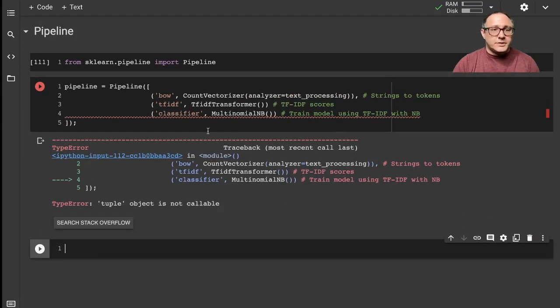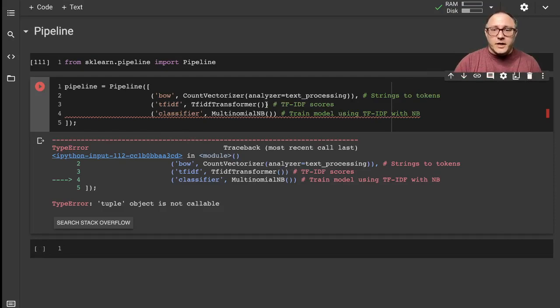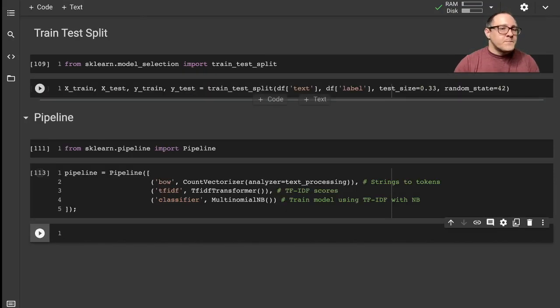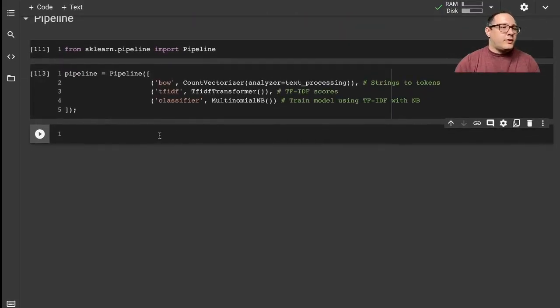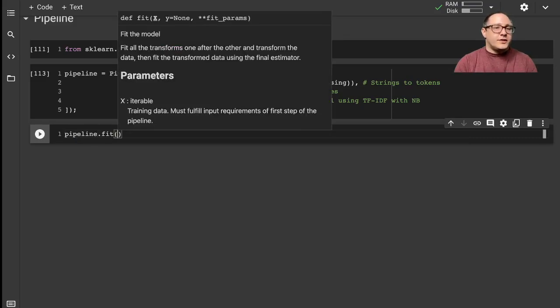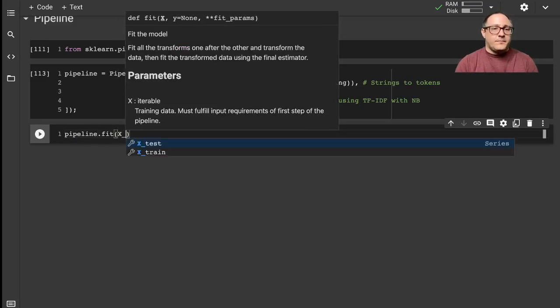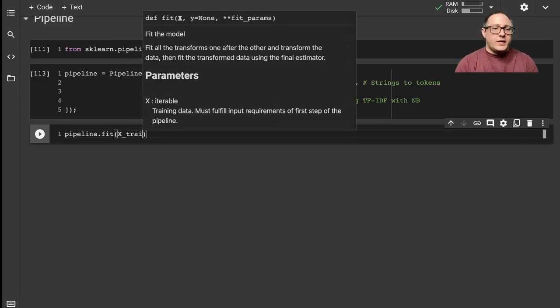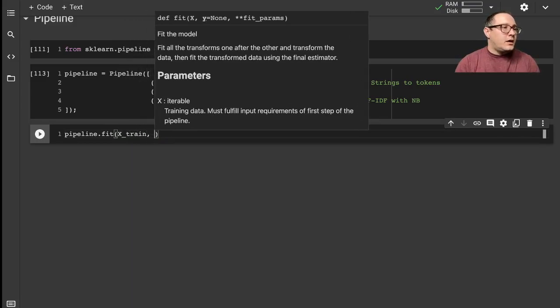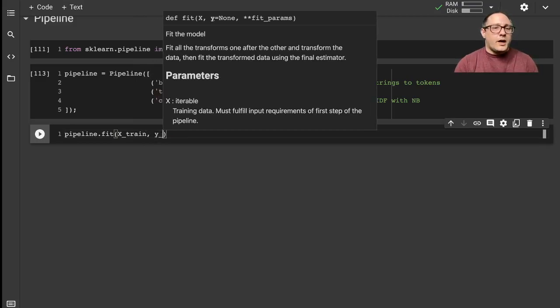Whoops, tuple object is not callable. Where did I, oh, whoops, here. So I did not put in my comma in here. And so let's go on and run this. So our pipeline.fit, and we want this on our X train data and our Y train.